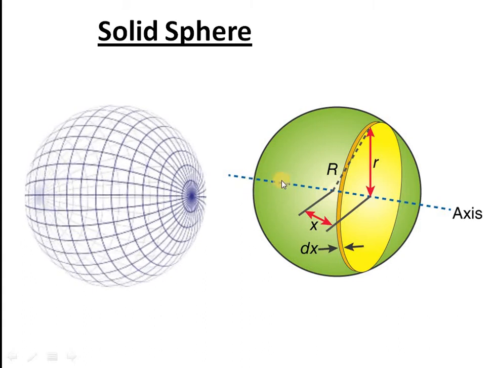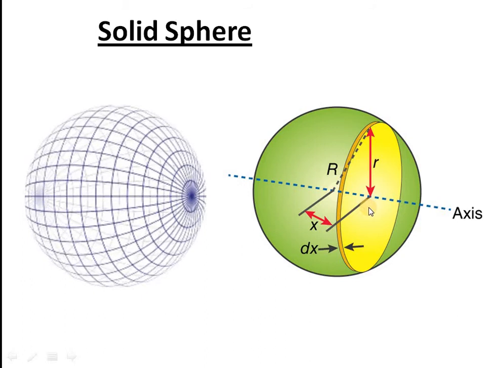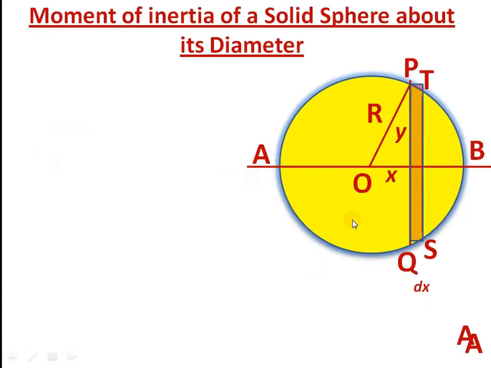So let us consider any one such disk at a distance x. This is our sphere, this is the center of the sphere, the radius of the sphere is capital R, and we assume a small disk at a distance x from the center.